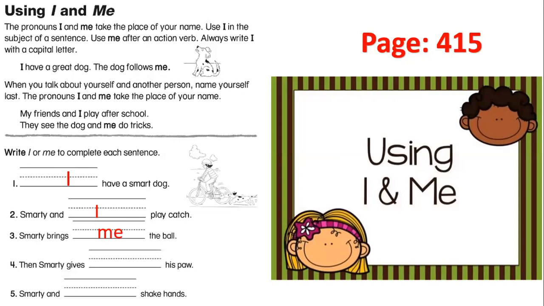It is not a subject, so it will be me. Smarty and shake hands. It comes before the verb and it comes as a subject, so it will be I. Excellent. Check your answers.